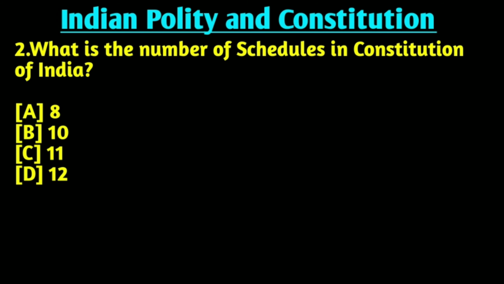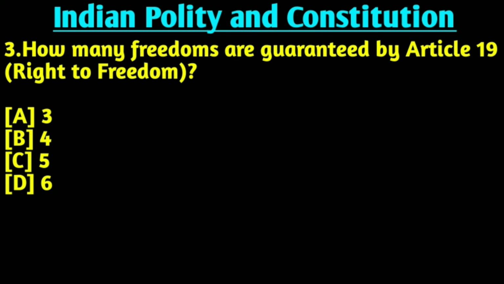Our second question is, what is the number of schedules in Constitution of India? Right answer is option D, 12. There are 12 schedules in Constitution of India. Our third question is, how many freedoms are guaranteed by the Article 19? Right answer is option D, 6. Article 19 is the most important and key article which embodies the basic freedoms.